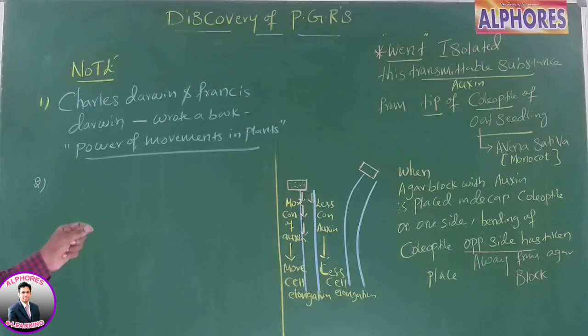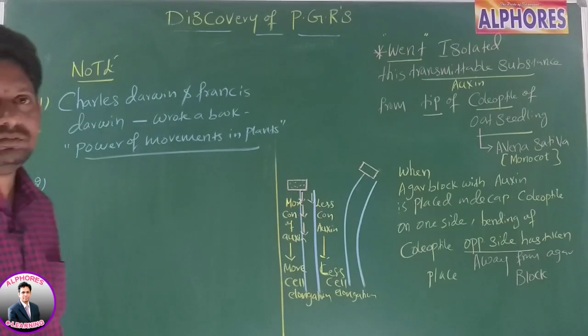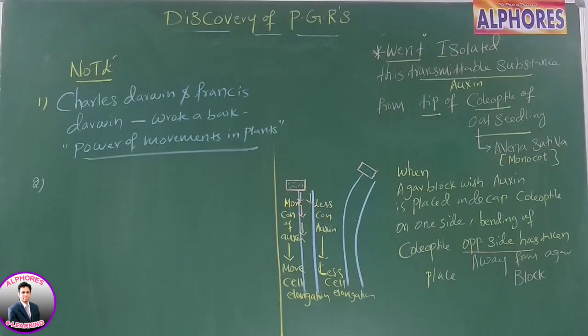Sir, we are discussing the statements concerned to auxins. Auxin was first isolated by Went from human urine. Yes or no? From what, sir? Human urine. From human urine, Went isolated these auxins for the first time. Okay. What is the scientist's name?